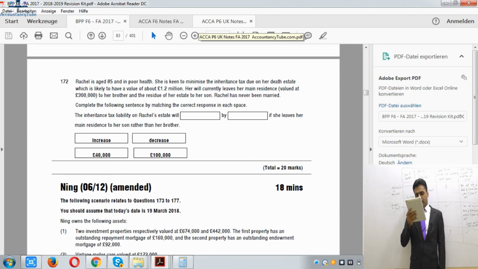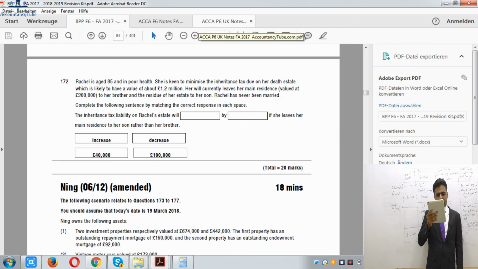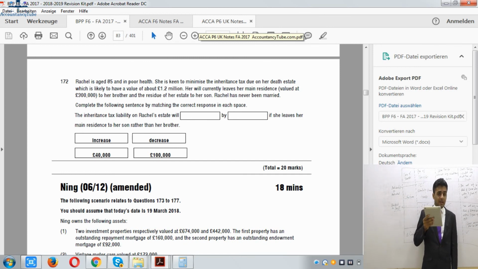So her will currently leaves main residence £300,000 to her brother, and the residue of her estate to her son. Never married. Complete the following sentence. Inheritance tax liability, it says. Sorry, I beg your pardon. It says the inheritance tax liability. It is not asking the residence nil band. So it is confusing statement.